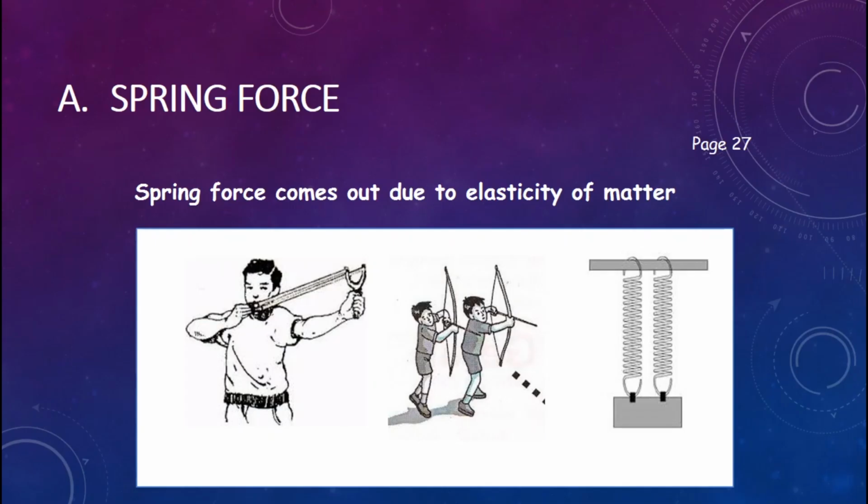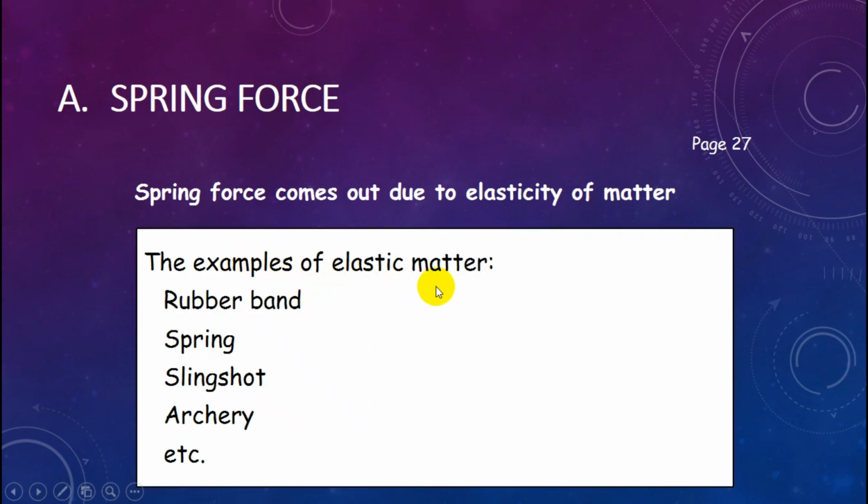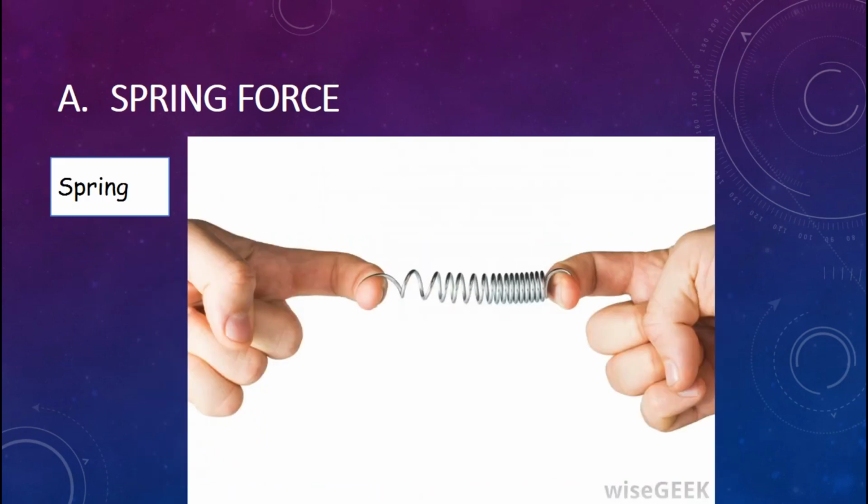Now, let's continue to spring force. Spring force comes out due to the elasticity of matter. Examples of elastic matter: rubber band, spring, slingshot, archery, and also a trampoline. A trampoline also has elastic matter, so it has spring force. A spring also has spring force because it is elastic and able to go back to its original shape before you pull it.